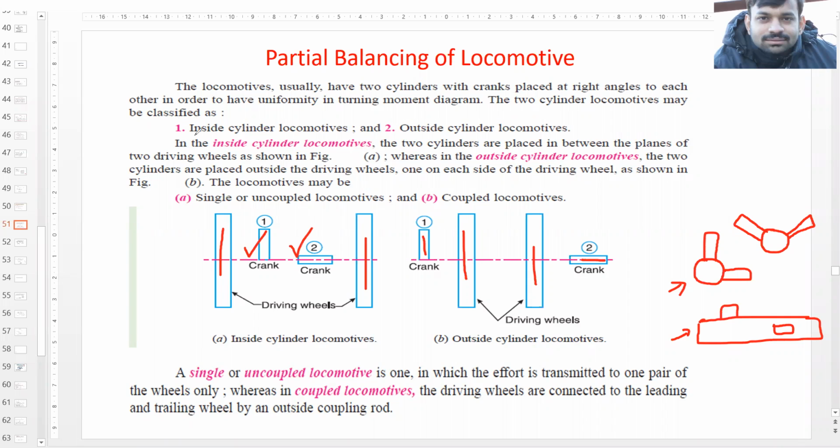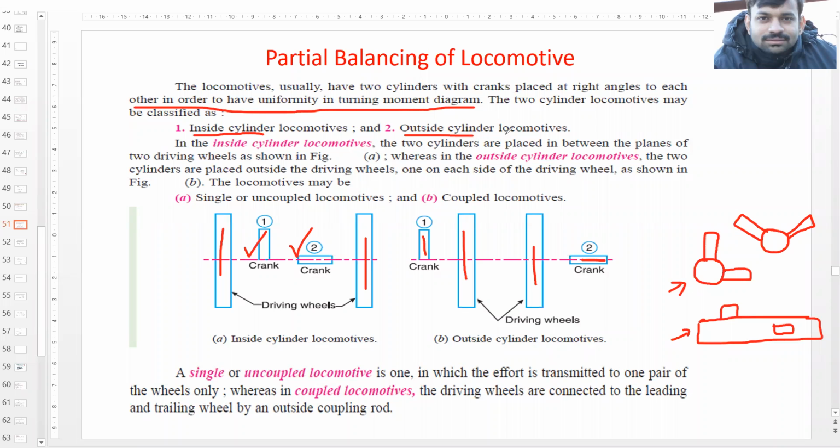So the first is the inside cylinder locomotive and the second is the outside cylinder locomotive. Why are these kept at 90 degrees to each other? It is written over here: in order to have uniformity in the turning moment diagram. That's why they are kept at 90 degrees to each other.